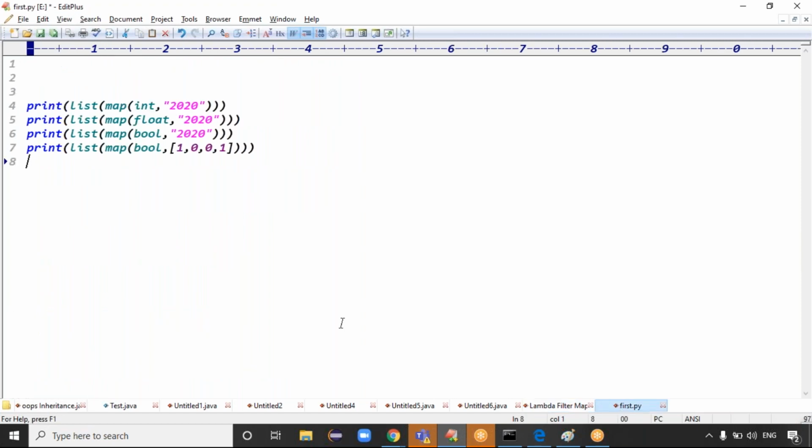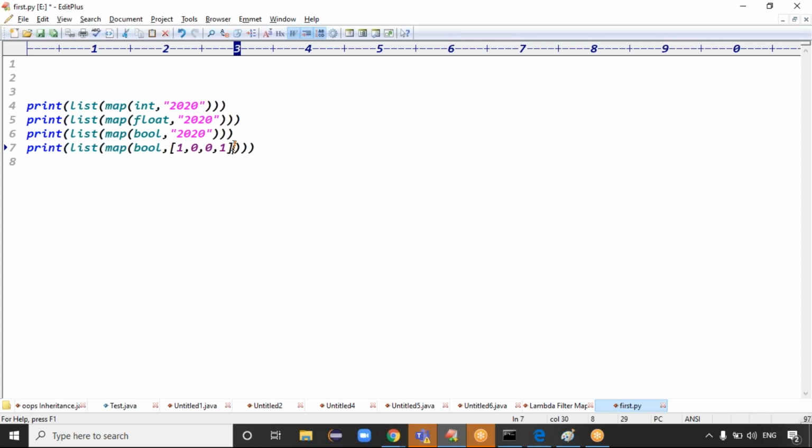Good. In this case, what's the output? Tell me now. Guys, in the last case, what is the output now? We take 1010, a list of integers. If it is a list of integers, then one in Boolean format means true only, right?